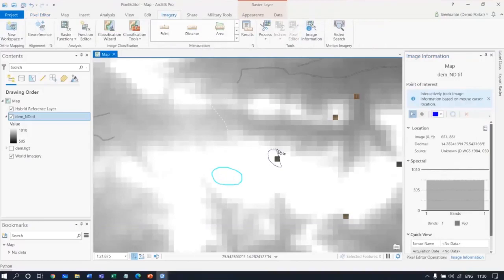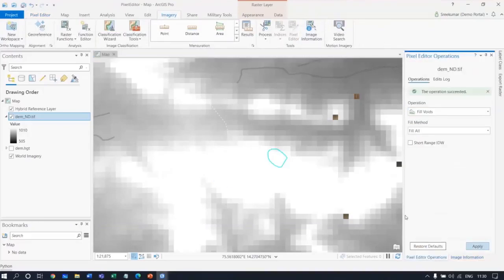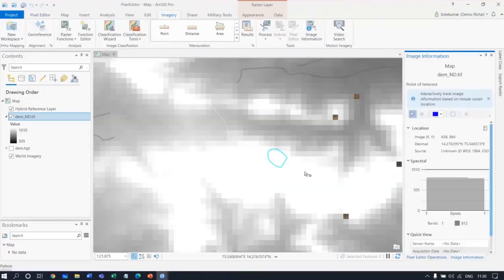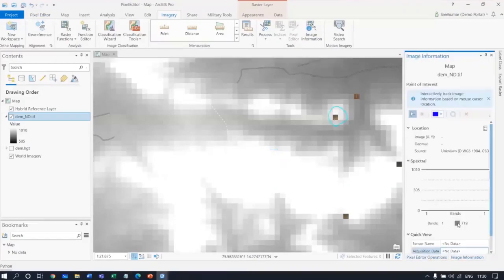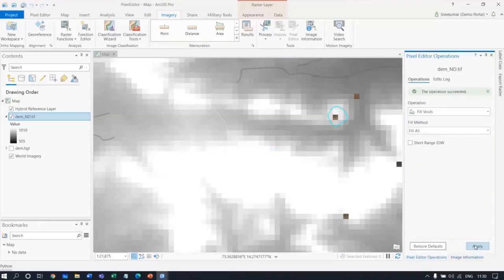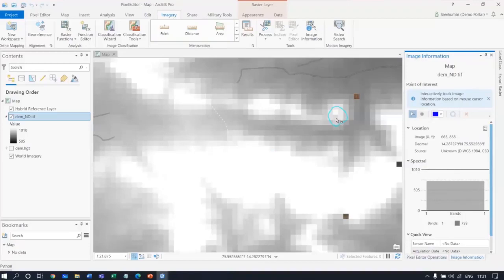Now I can come back to the other pixel and apply it. And you can see here the value is around 700. I'll just apply in this area and see. I have just applied it, and this pixel is now 733. So like this, depending upon the average of the in and around pixels, it is automatically applied.